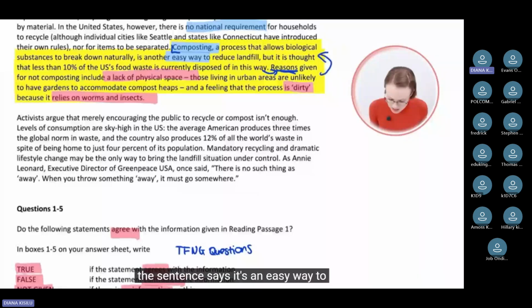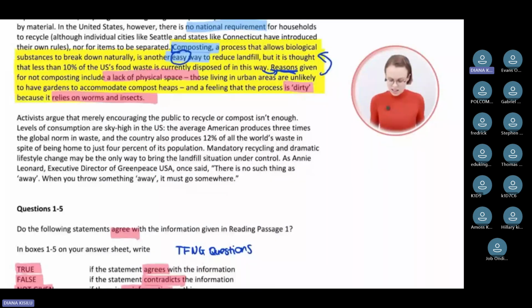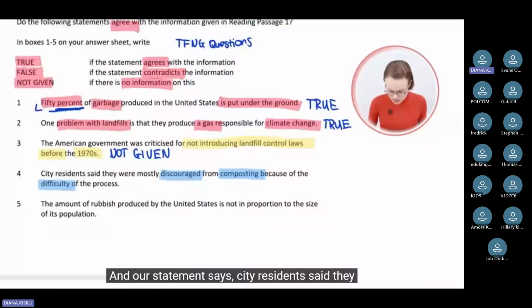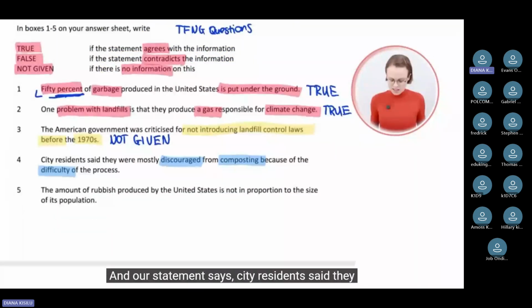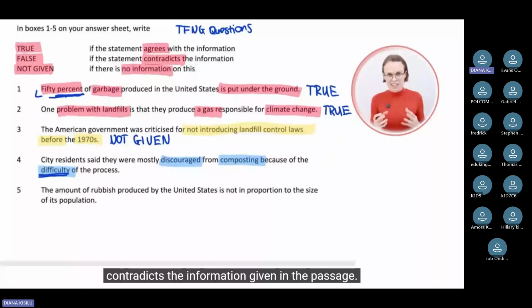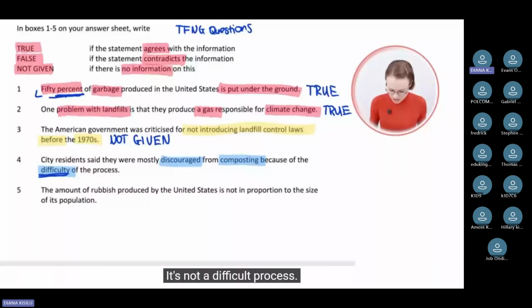So composting is an easy process. And our statement says, city residents said they were mostly discouraged from composting because of the difficulty of the process. So obviously this statement is false because it contradicts the information given in the passage. The passage says it's an easy process. It's not a difficult process. So false is the correct answer.